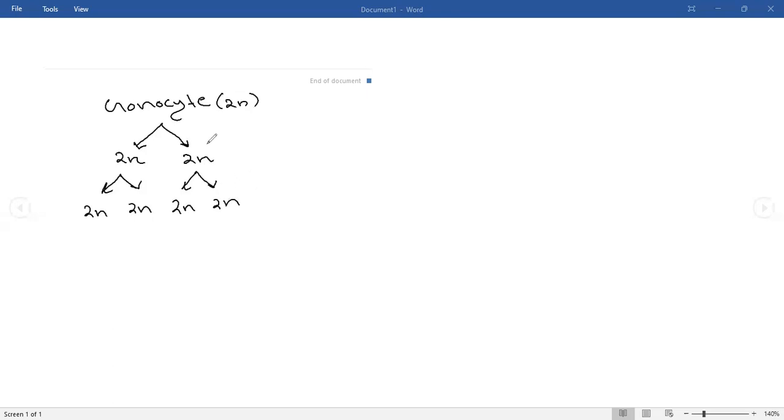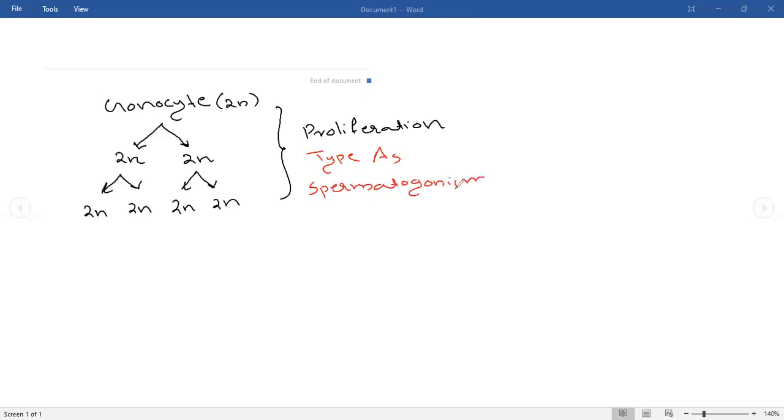Whenever they are increasing their number, this process is called proliferation. They are increasing their number, right? This is known as proliferation. And the cells which are doing the proliferation are called type AS spermatogonium. So a number of type AS spermatogonia are produced now. That is type AS spermatogonium, and the process is called proliferation. Is that clear?